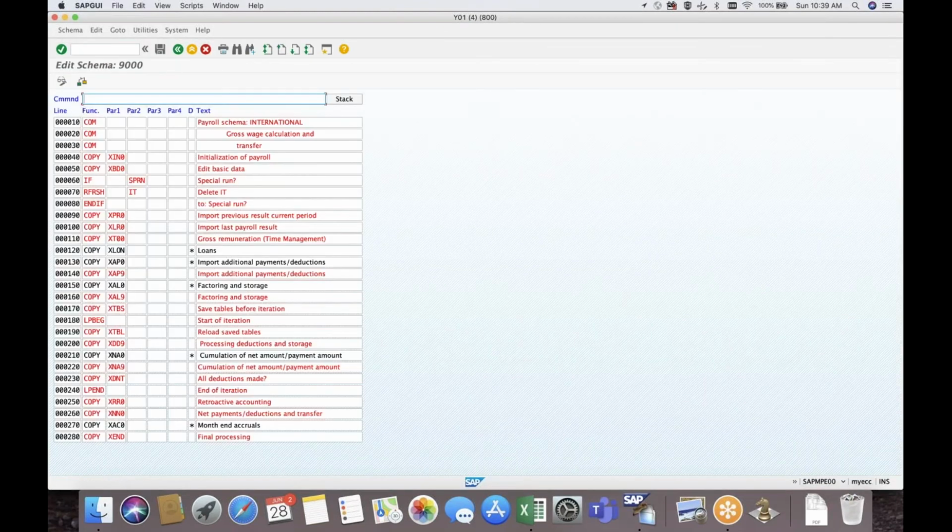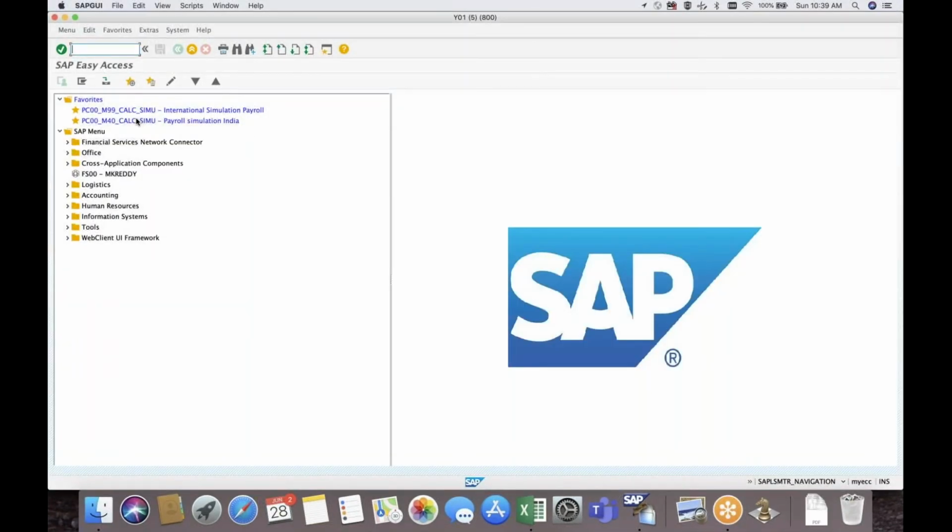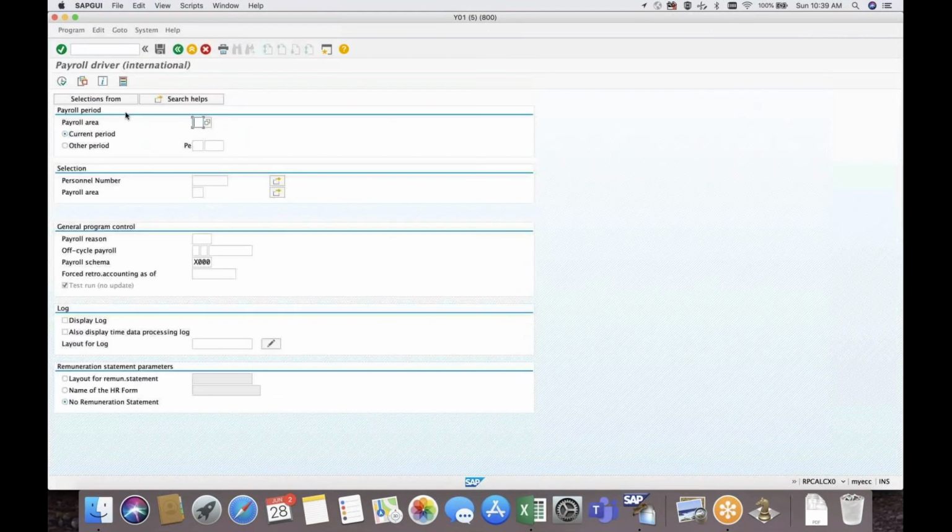In the payroll, when you process the payroll for the employee, you can get to know. I have copied it to 9000, so I'm just displaying the log, and executing.